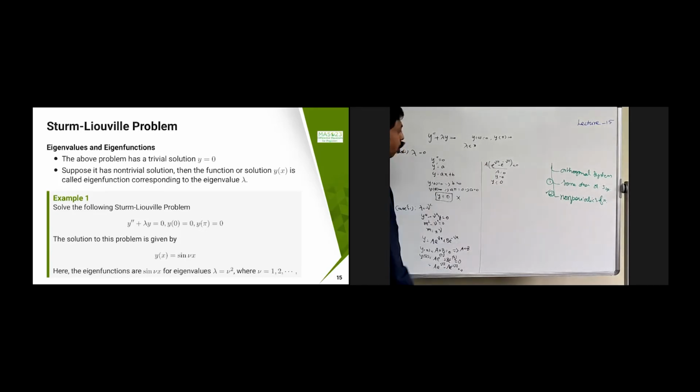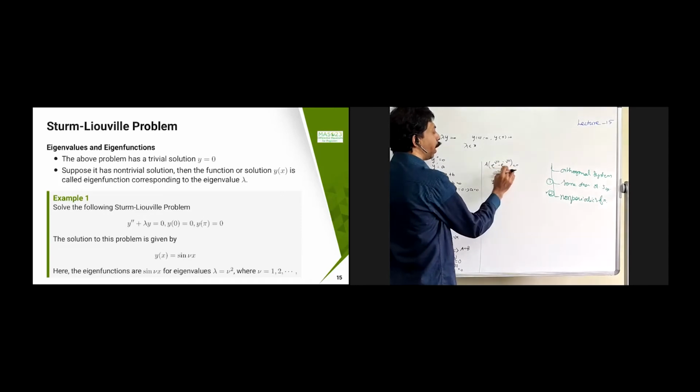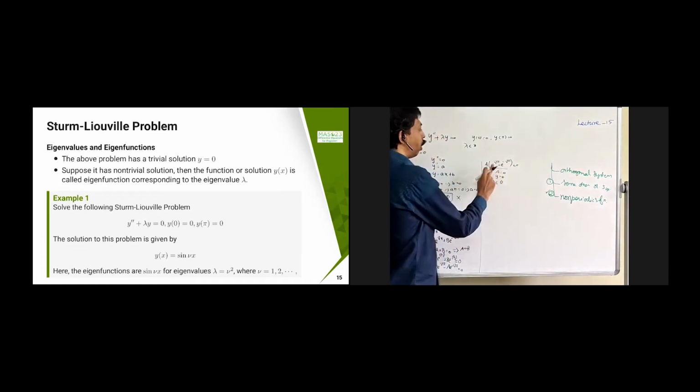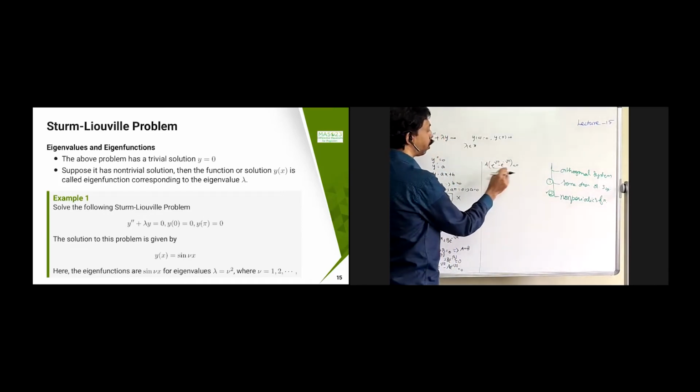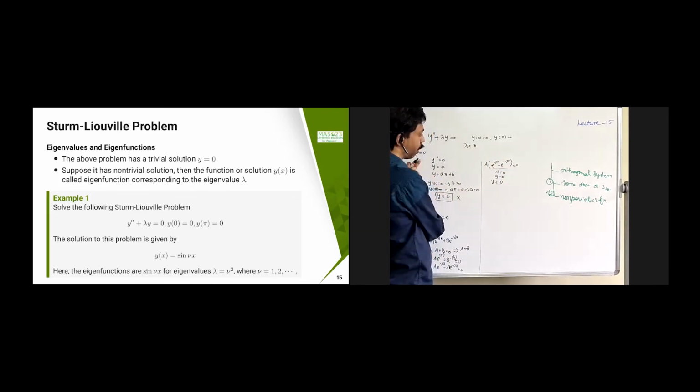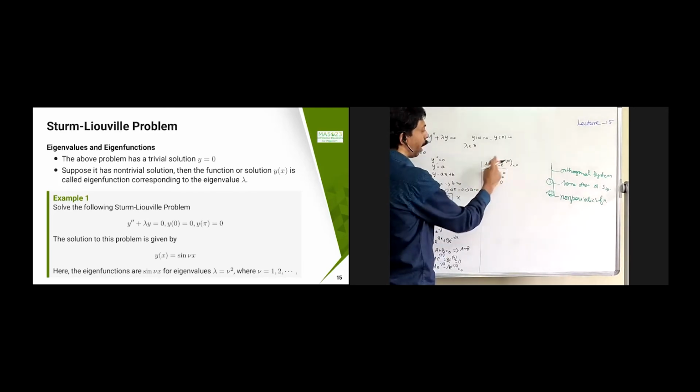So if I take a out, this is going to become e power mu pi minus e power minus mu pi. This is going to be 0 only if this becomes 1, which happens only if mu equal to 0, but that case I already discussed. My mu is always positive here. So therefore e power mu pi minus e power minus mu pi is going to be a non-zero number.